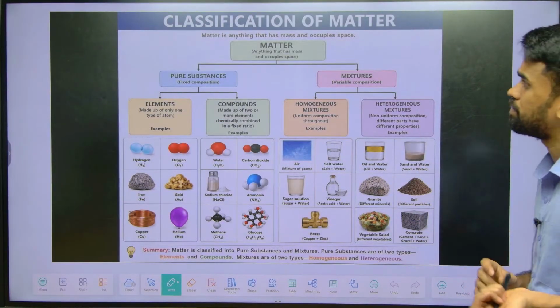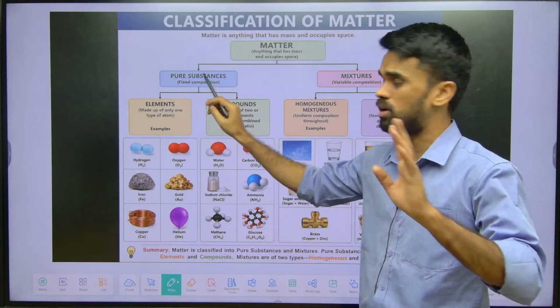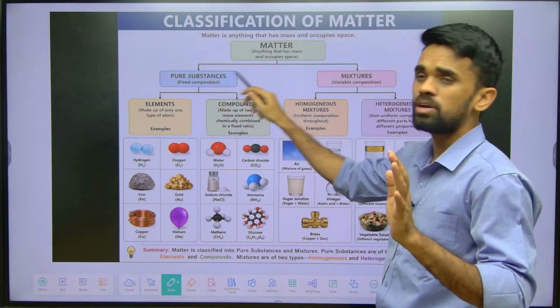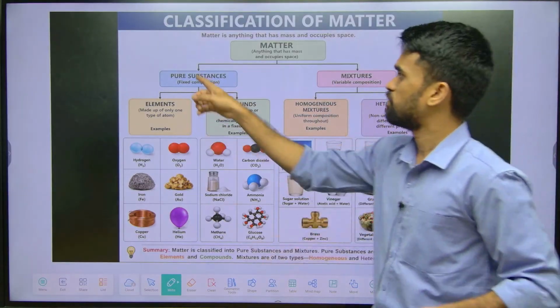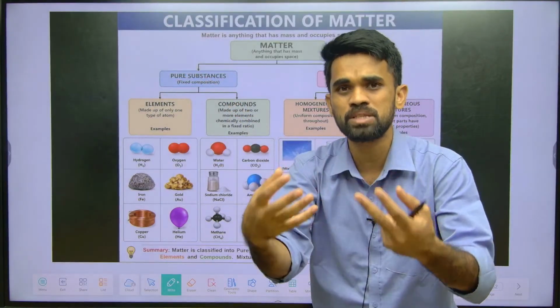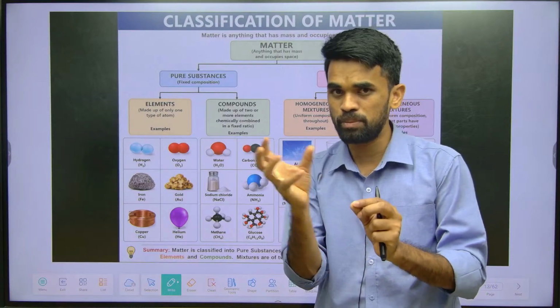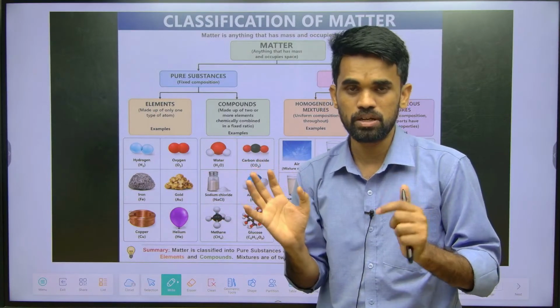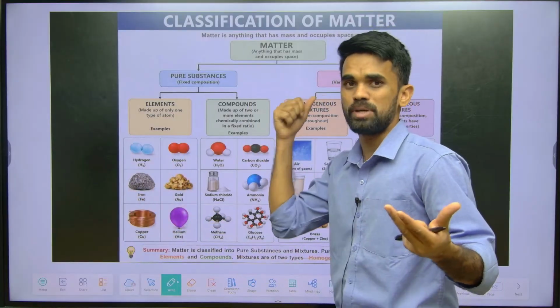As I told you, matter is classified in two ways. One is pure and the other is a mixture. A mixture is nothing but impure. When you mix two pure substances, it becomes impure. That is nothing but a mixture. I hope you got what we mean by a pure substance and an impure substance, a mixture.